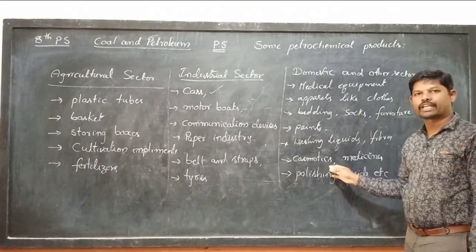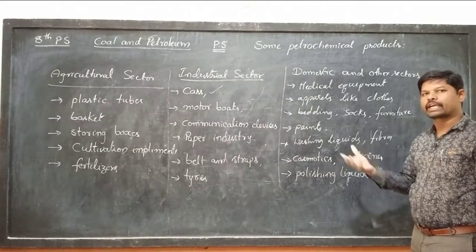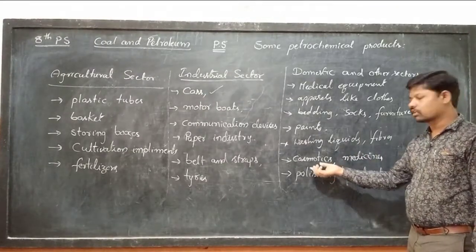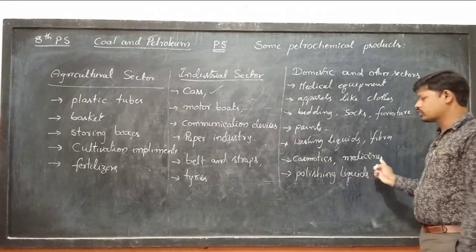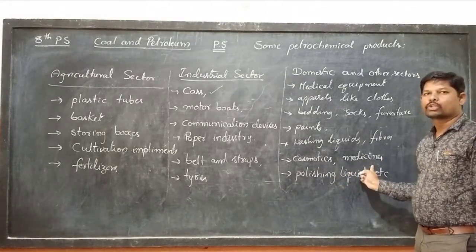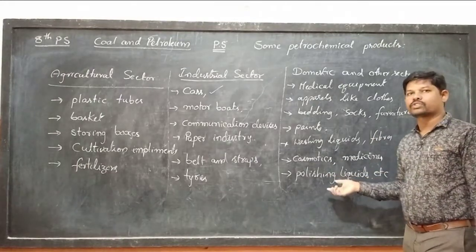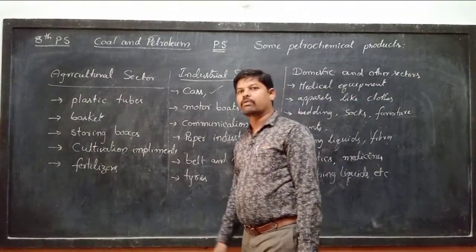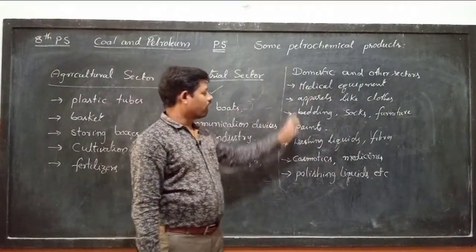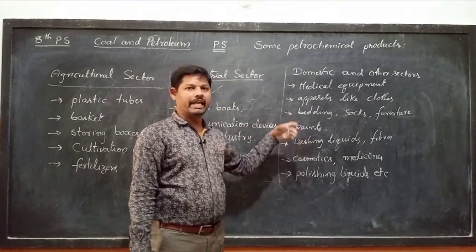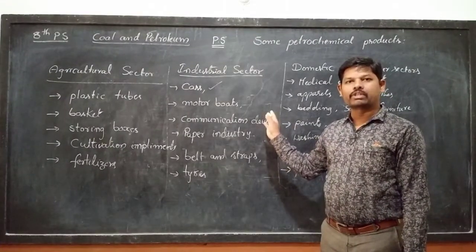And next one, cosmetics. What are cosmetics? Face creams and some decorative items. These are all cosmetics, and these all come from petrochemicals. And medicines also, different medicines, we are using petrochemicals as the starting material. And polishing liquids, boot polish, etc. Polishing liquids also use petrochemicals as a starting material. Not only this, there are so many more; we have discussed some here. Look at Table 6 in the textbook.